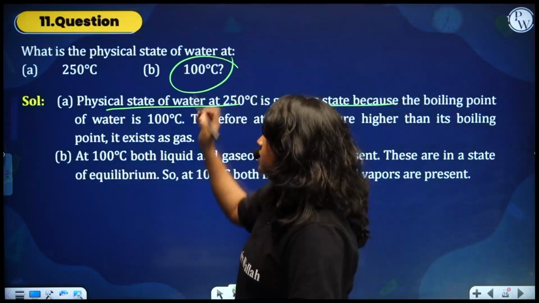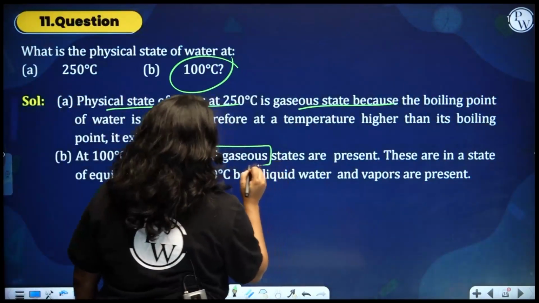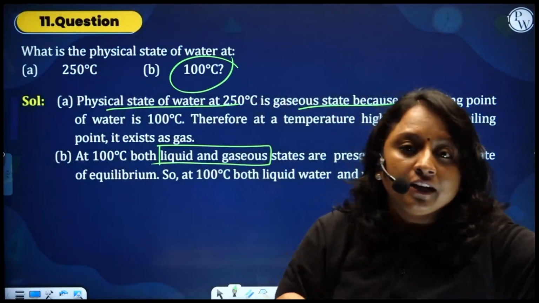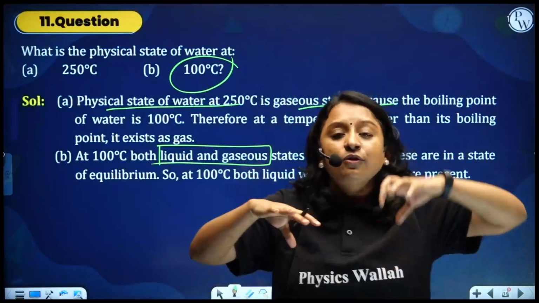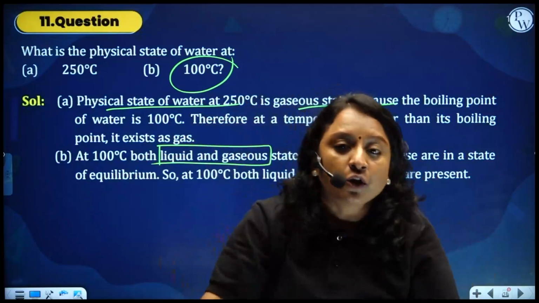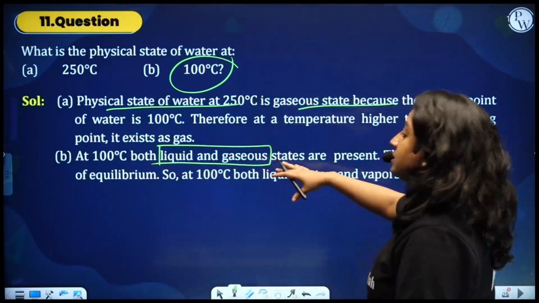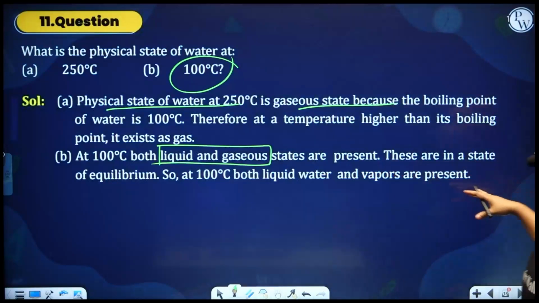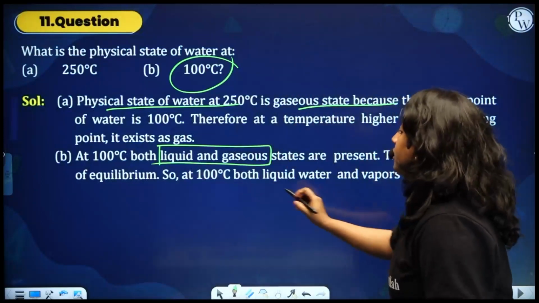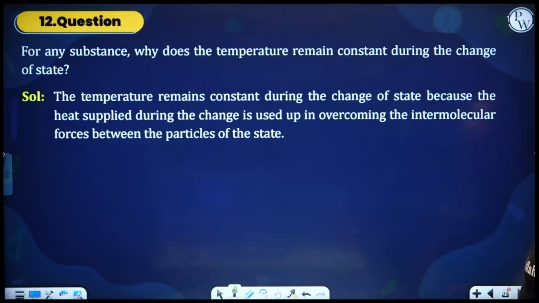When it comes to 100, liquid is there and gas is also there. They observe both states, liquid and gas, because at that moment the liquid starts changing into gas. So you see equal amounts of gaseous particles as well as liquid particles. So you observe both states of matter at 100 degrees Celsius. These are in a state of equilibrium. Equilibrium means equal quantity is there. So at 100, both liquid water and vapors are present.